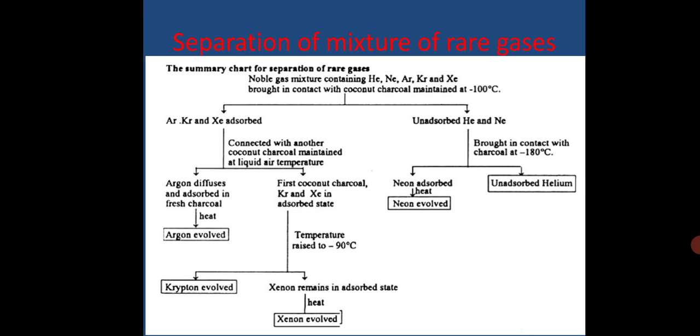Now this is a chart I have given you on how to separate the mixture of the rare gases, the noble gases. First, the noble gas mixture containing helium, neon, argon, krypton, xenon is brought in contact with coconut charcoal maintained at around minus 100 degrees centigrade, not 100 degrees, minus 100 degrees centigrade, that is around 173 Kelvin. Because the constituents of the liquid air have boiling points: helium 4.2, neon 27.1, nitrogen 77.2, argon 87.2, oxygen 90, krypton 119.7, xenon 165.